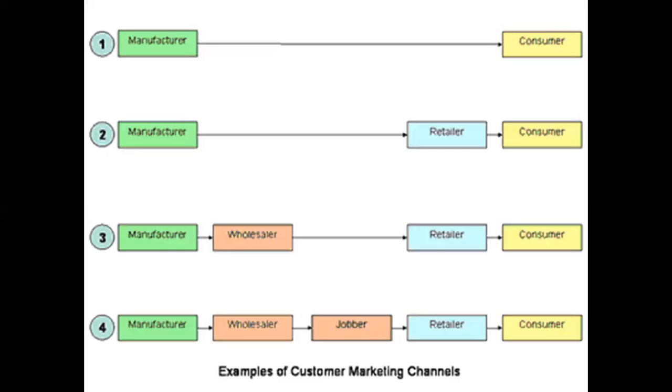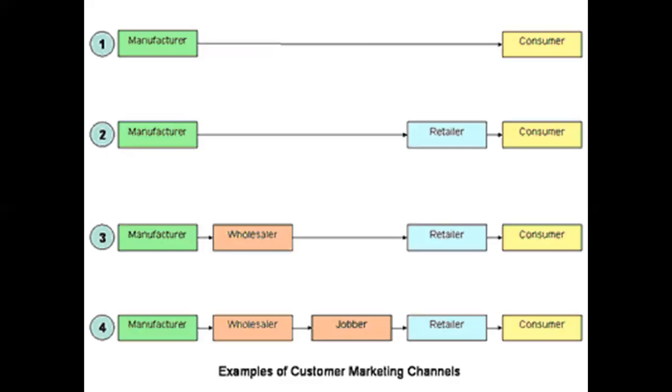Let us go with the third. Here, we have two different levels of intermediaries who have entered. From manufacturer to the wholesalers, from the wholesalers to the resellers, from the resellers to the consumers. Now, what is the benefit of these two? Yes, the benefit here is both of them are getting benefited with a certain amount of price. So, the manufacturer will give his product to the wholesaler. From the wholesaler, the retailer will purchase the product, and finally to the consumer.